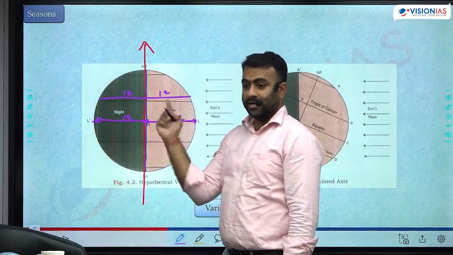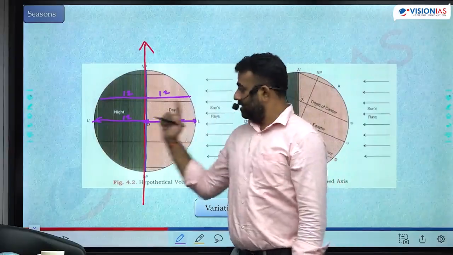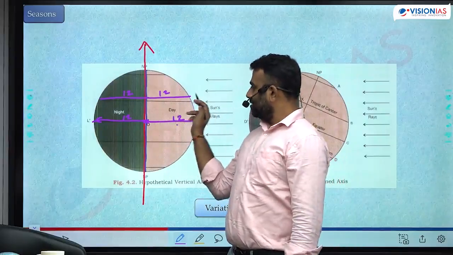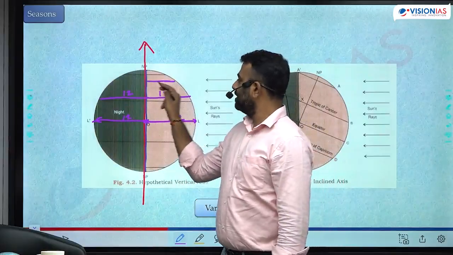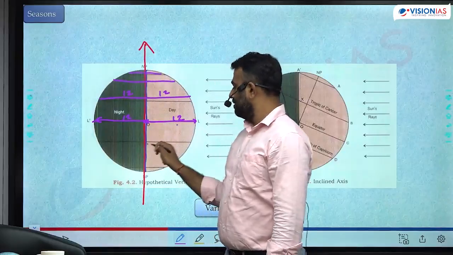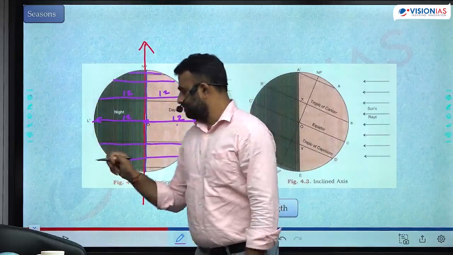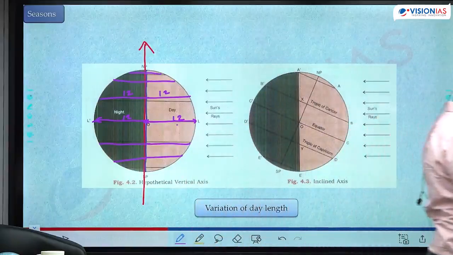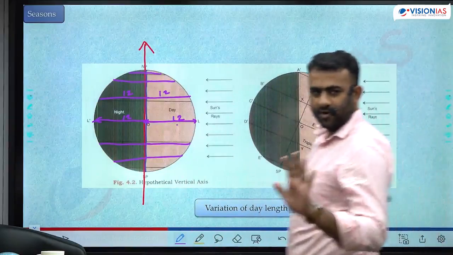Because Earth is rotating straight. There is no tilt here. Imagine in this scenario, if it is rotating, here also there are 12 hours of day and 12 hours of night. Same here also. In every latitude, you can clearly see that the length of the day is equal to the length of the night. Fine?